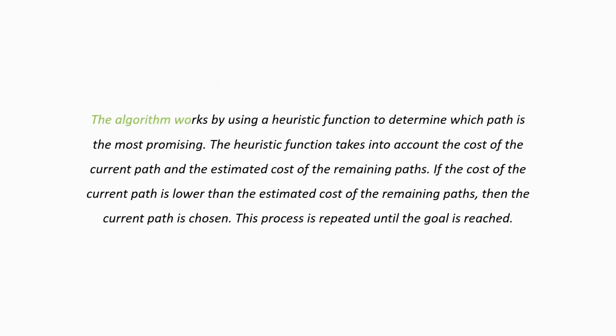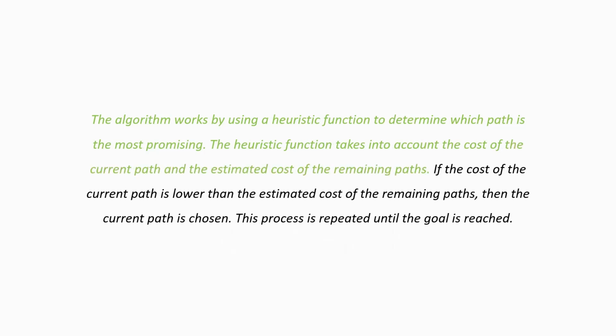The algorithm works by using a heuristic function to determine which path is the most promising. The heuristic function takes into account the cost of the current path and the estimated cost of the remaining path. If the cost of the current path is lower than the estimated cost of the remaining path, then the current path is chosen. This process is repeated until the goal is reached.